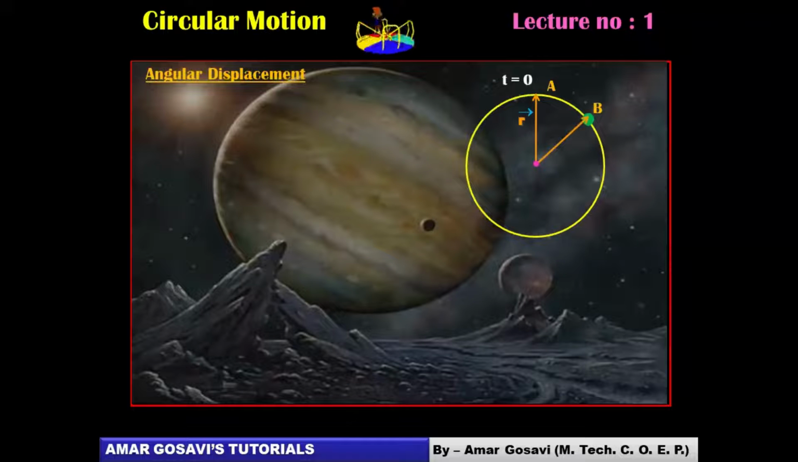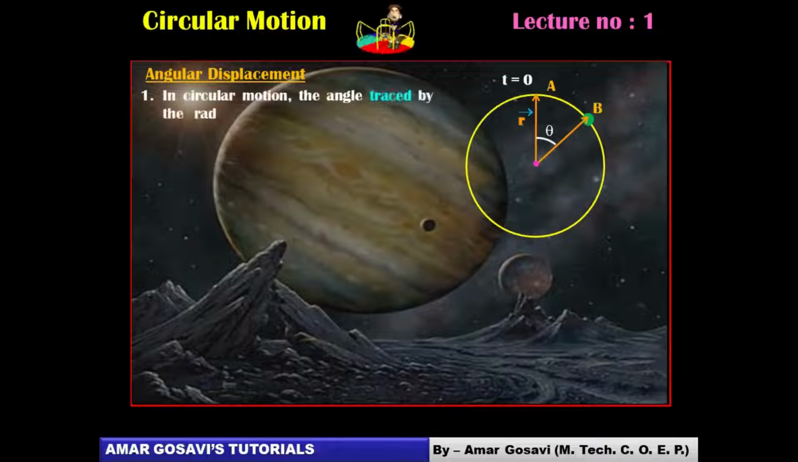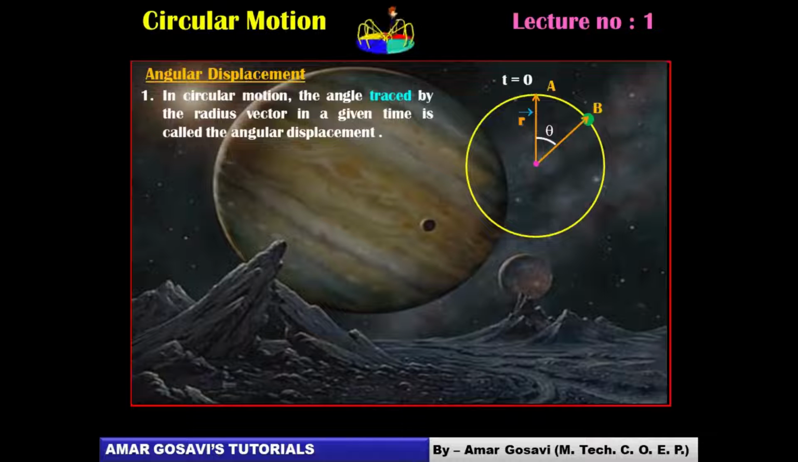Because the time changes in the motion, this radius vector is subtending some angle at the center. Hopefully you observe this angle. This angle is represented by the notation theta, and we call this theta the angular displacement. So how do we define angular displacement then? The angle traced by the radius vector in a given time is called angular displacement. All right. This is how we define it, and this is the symbol.